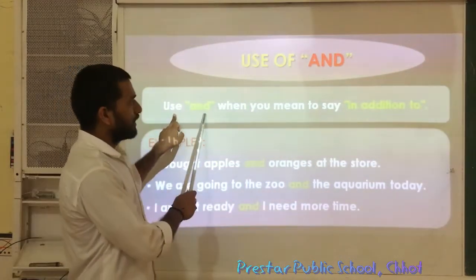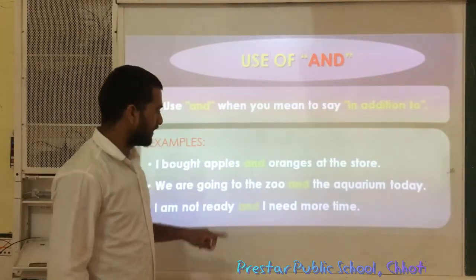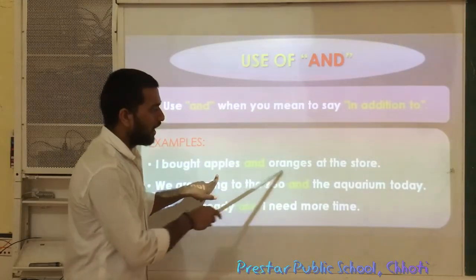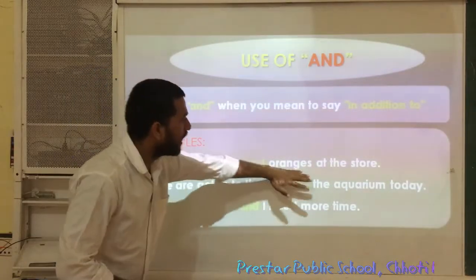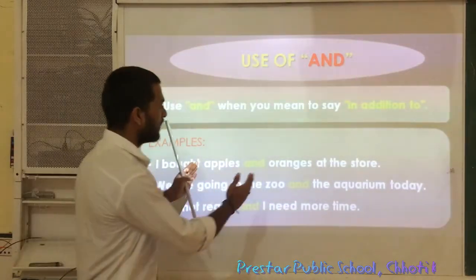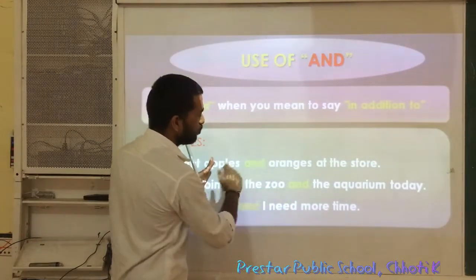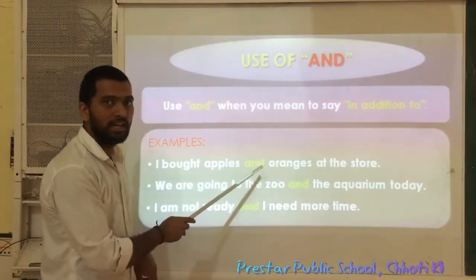Now, use and when you mean to say in addition to. In addition to means here, along with the apples, I also bought oranges. So, in addition to apples, I bought oranges also. So here we are putting these two words together. So in this type of situation we are using and.